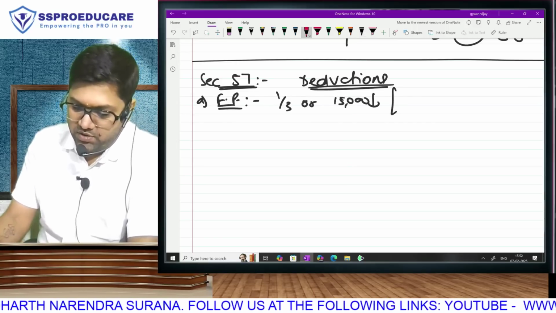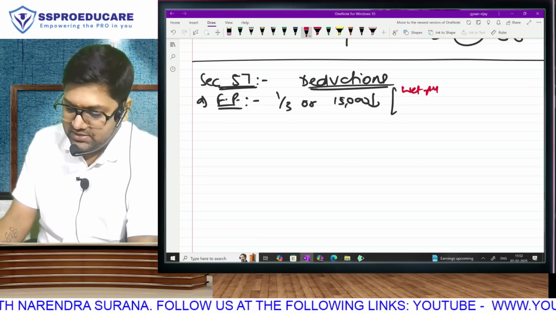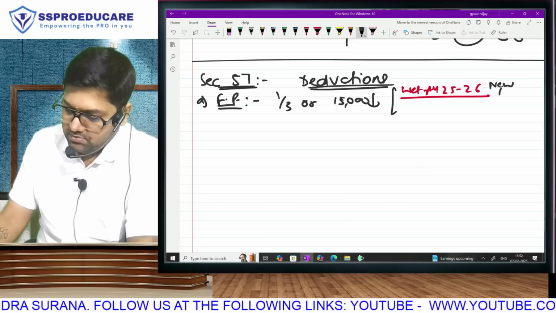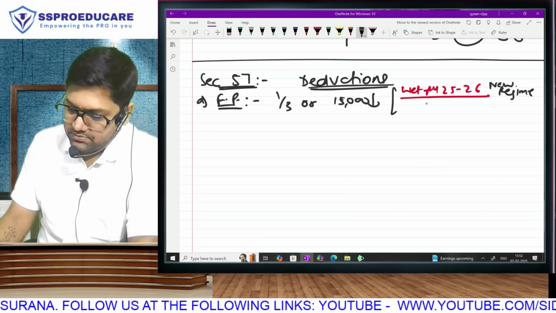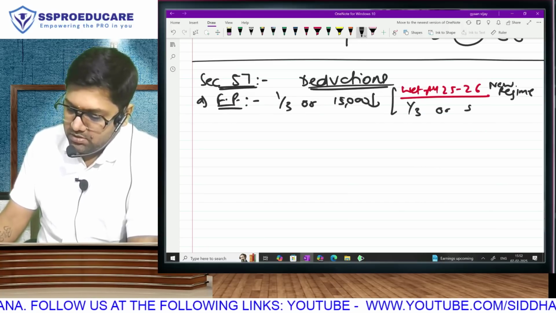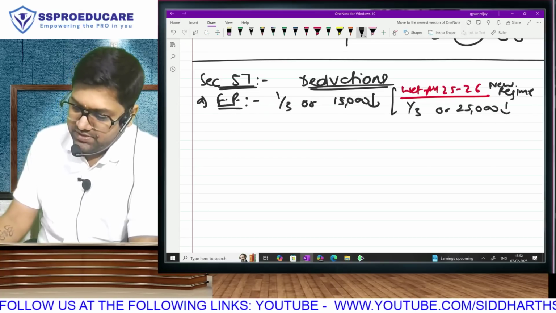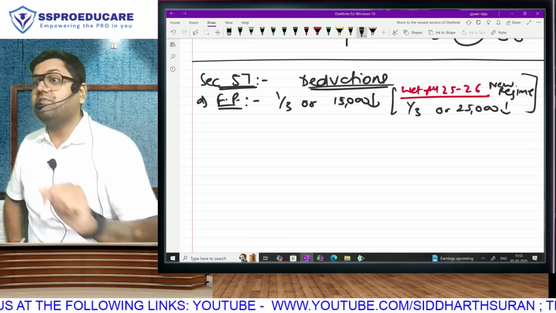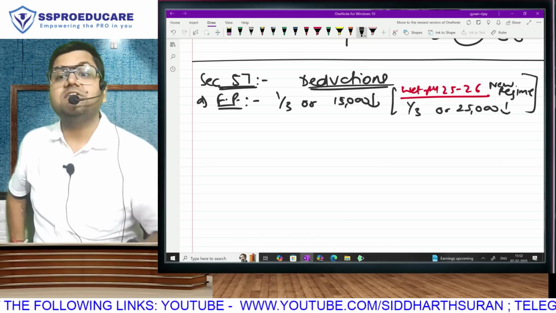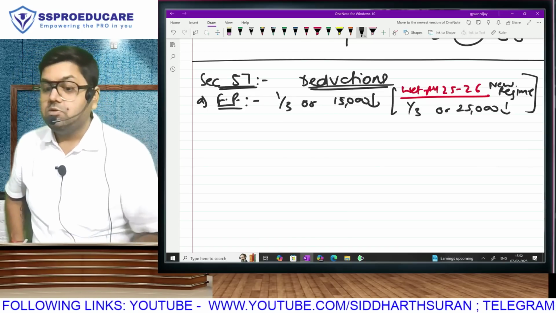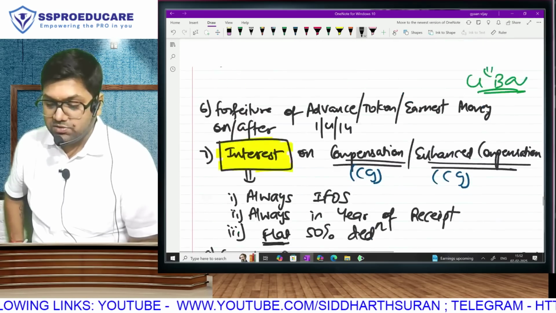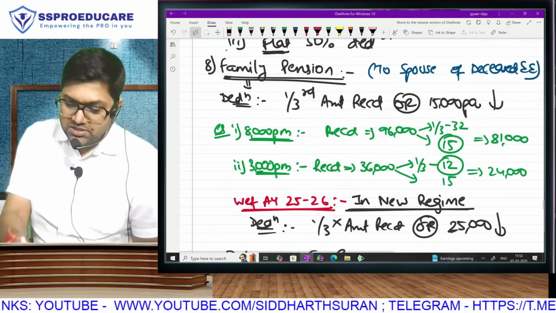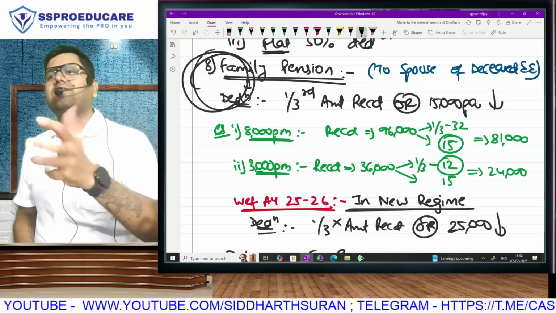And by the way, do we also know with effect from AY 25-26, in the new regime, it is 1/3 or 25,000, whichever is lower. This is actually given in section 57. Everyone pay attention. This deduction is given in section 57. But because it is directly related to this income, I actually covered it there.